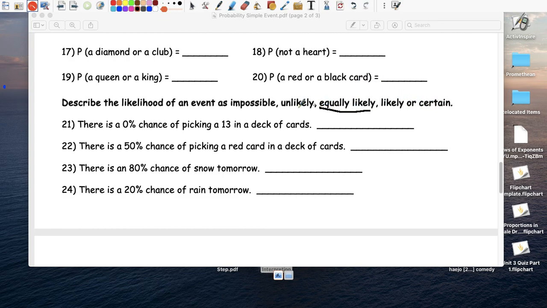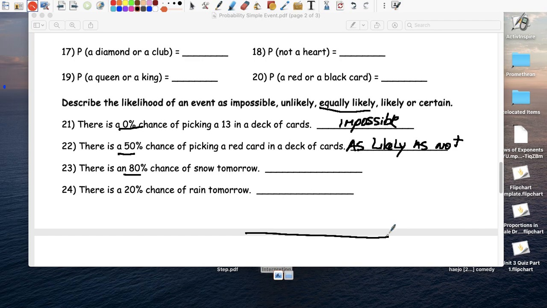Likely or certain. There's a 0% chance of picking a 13 in a deck of cards. So 0% chance is impossible. 50% chance. Well, 50% chance is as likely as not. 80% chance. I mean, think about it, right?